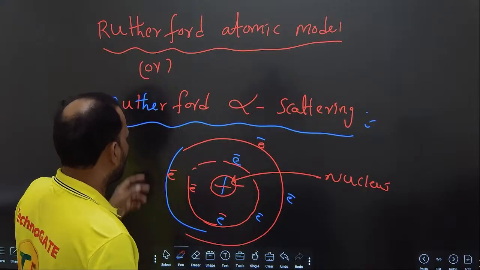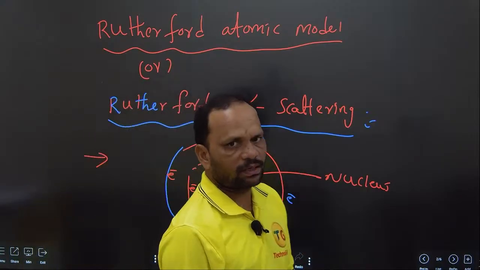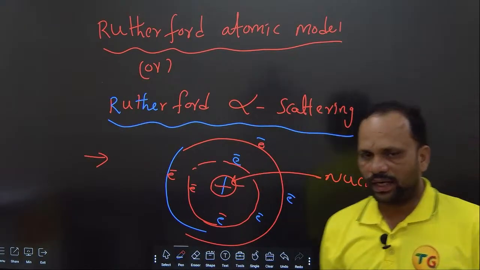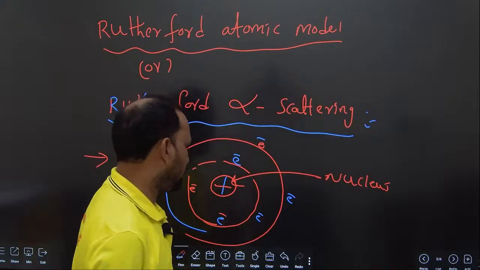This statement has been proven by the Rutherford alpha scattering. So what is Rutherford alpha scattering? It's a very important experimental phenomenon.